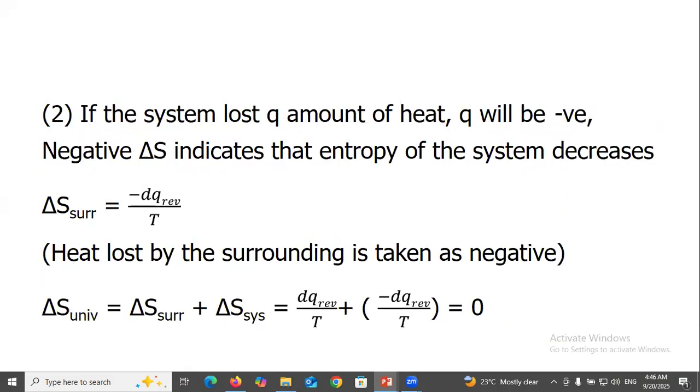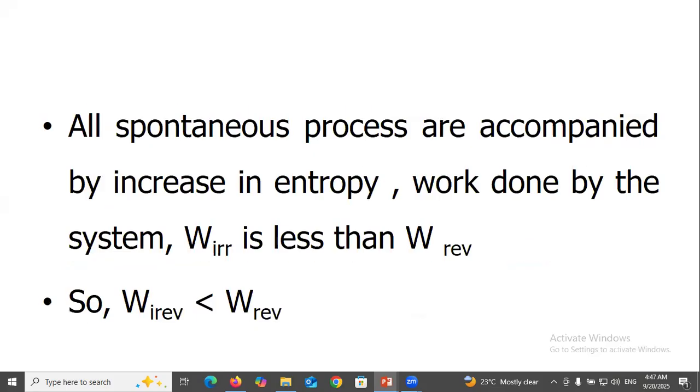If the system loses Q amount of heat, Q will be negative. Negative delta S indicates that the entropy of the system decreases. So delta S surrounding equals minus dq reversible over T. Heat lost by the surrounding is taken as negative. So delta S universe equals delta S surrounding plus delta S system, equals dq reversible over T plus minus dq reversible over T, equals 0. All spontaneous processes are accompanied by an increase in entropy.